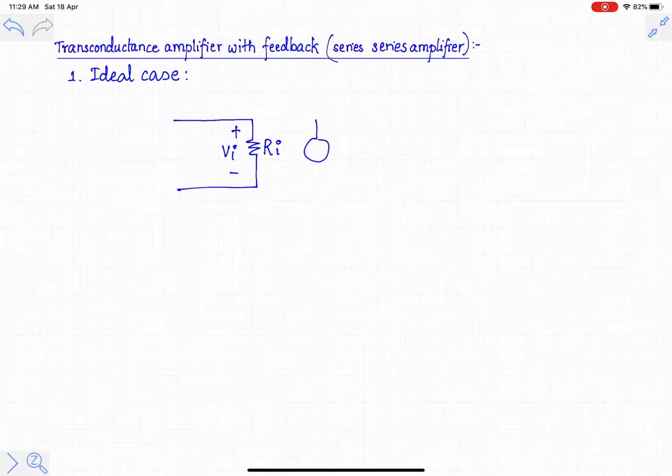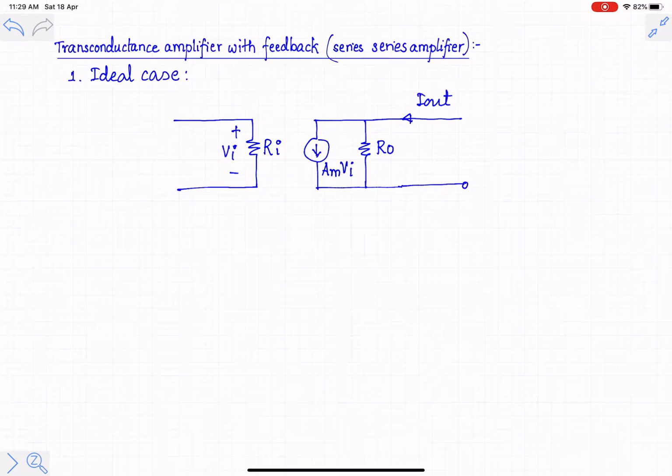Output side is a current, so it should be represented in terms of its Norton's equivalent. Norton's equivalent consists of the current source in parallel with the resistance. So the voltage controlled current source is Am into Vi. Output impedance is Ro. So output quantity in this case is a current, which is I out. Now in the ideal case, the output terminals of the feed-forward amplifier should be short circuited, so this current will be equal to I out.